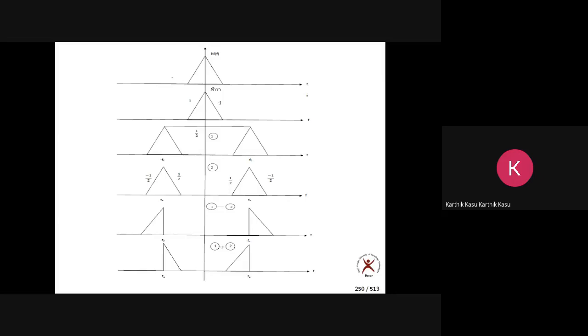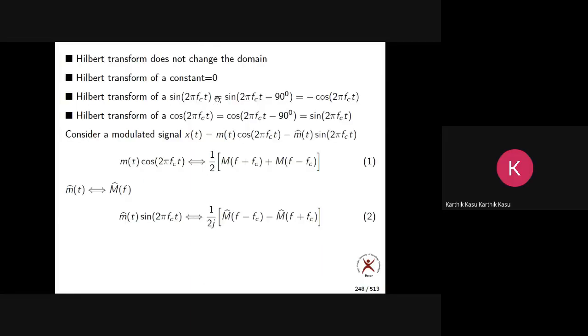It is the Fourier transform of M hat of t, the Hilbert transform. Not only the Hilbert transform. What is capital M hat of f? It is the Fourier transform of the Hilbert transform. Please remember, I have taken the Fourier transform here. Two transforms are there. M hat of t means it is the Hilbert transform of m of t. I have taken the Fourier transform of that, and you get capital M hat of f.